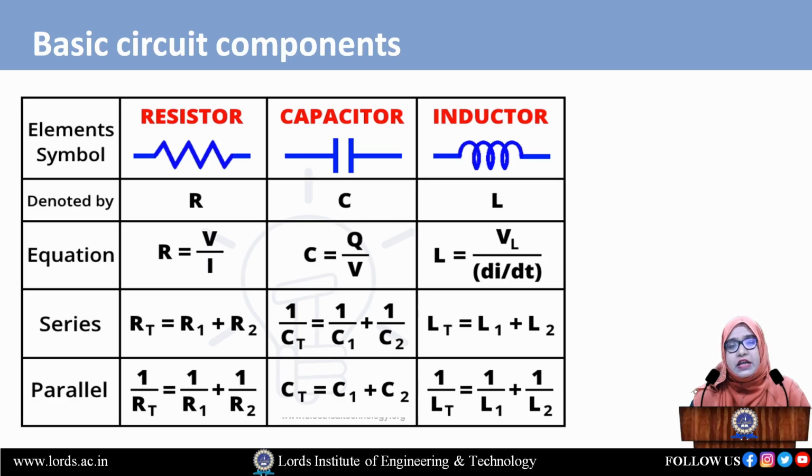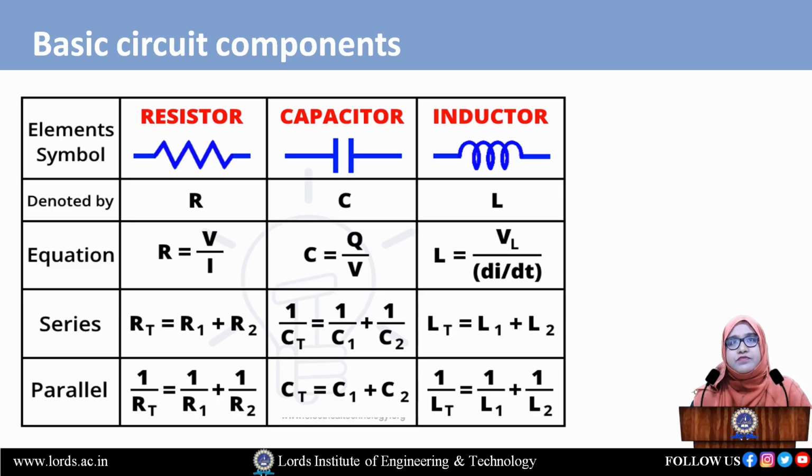In the parallel connection, the resistors should be placed one across the other, meaning they should not be connected line by line; one resistor should come across the other resistor. This is called the parallel connection. For that we get the equation 1 by RT is equal to 1 by R1 plus 1 by R2, using the two resistors.